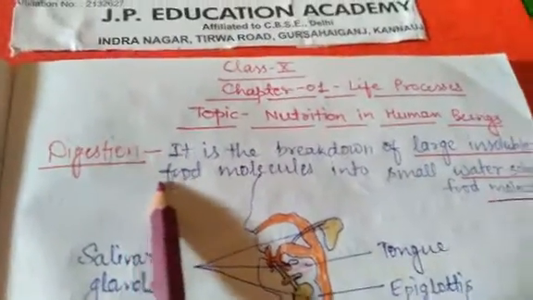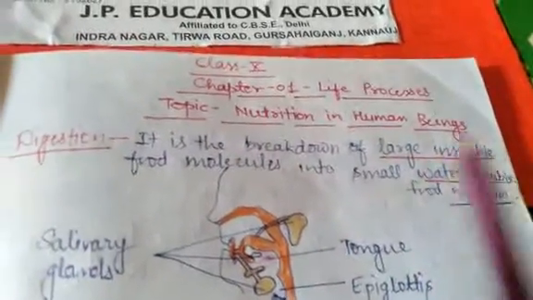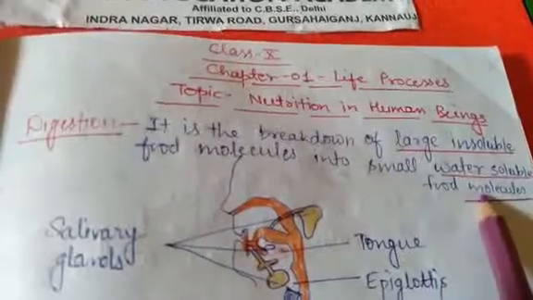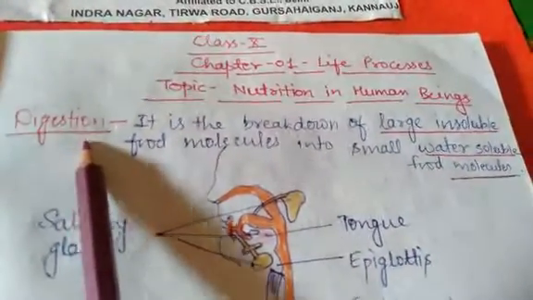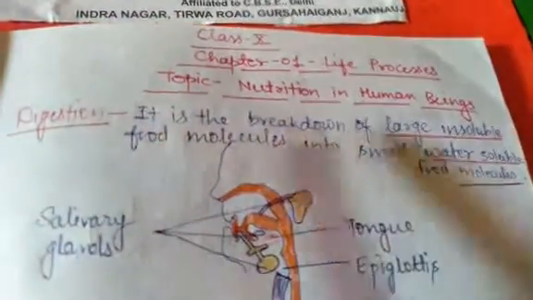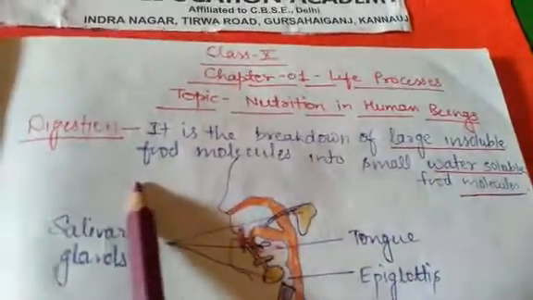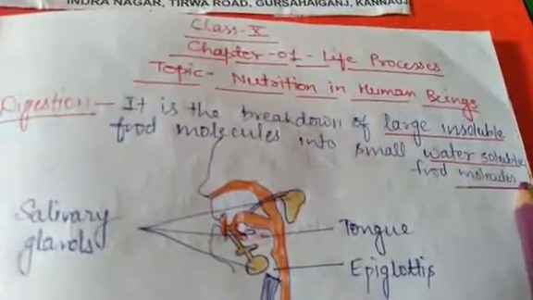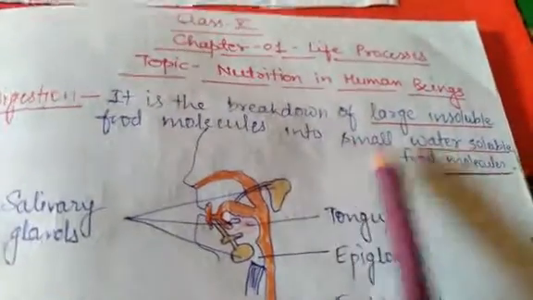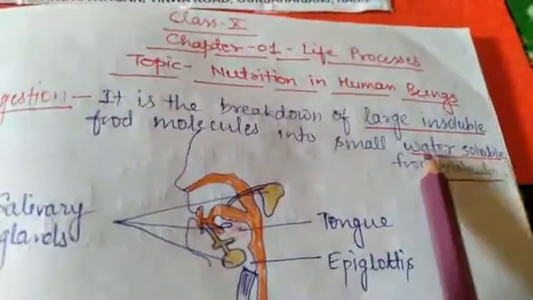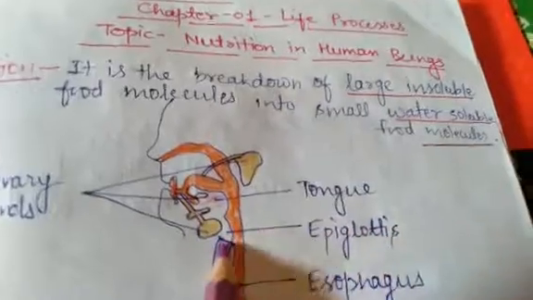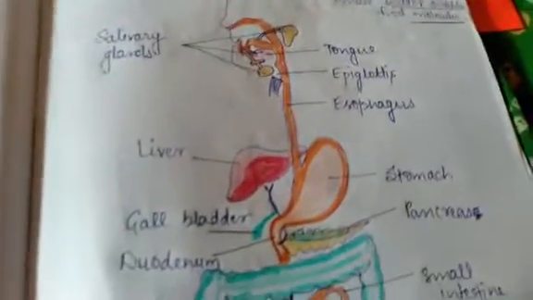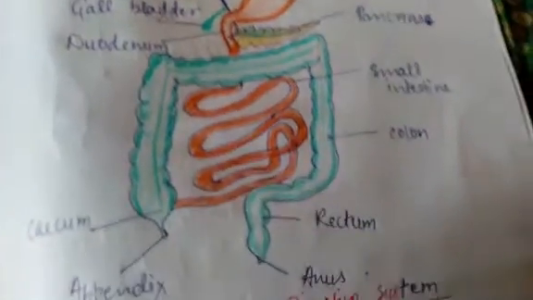So what is digestion? It's the breakdown of large insoluble food molecules into small water soluble food molecules. Means digestion is the breakdown of large insoluble particles into smaller water soluble food molecules. And now these small water soluble food molecules will be able to be absorbed by the human body. So this is the diagram of the human digestive system.